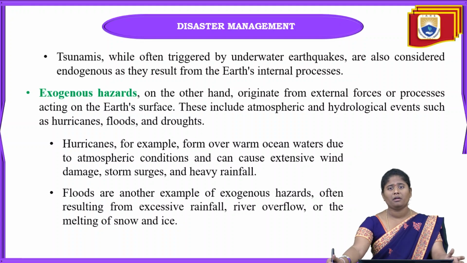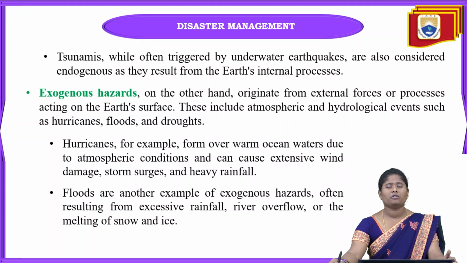Some of the main types of these exogenous hazards are atmospheric and hydrological events such as hurricanes, floods, and droughts. Hurricanes occur over the ocean water, when there is a change in the atmospheric conditions over warm ocean water.